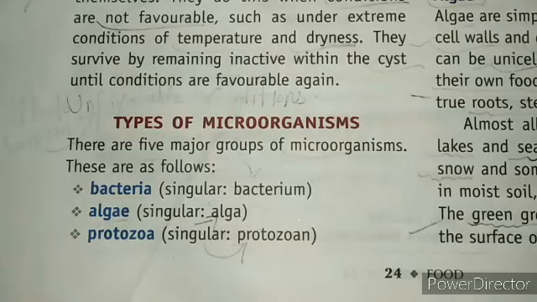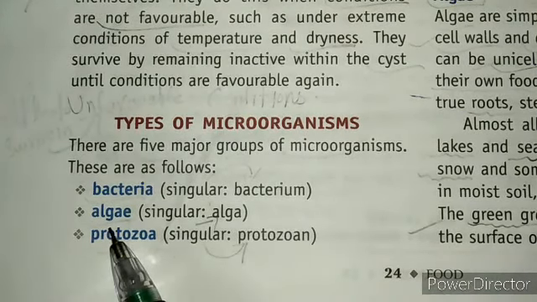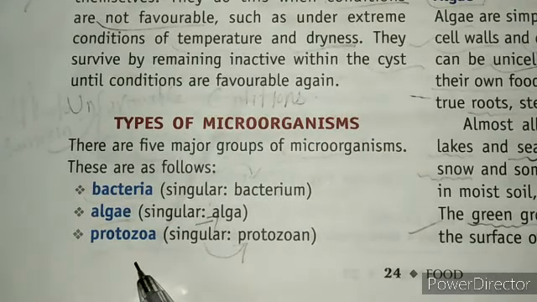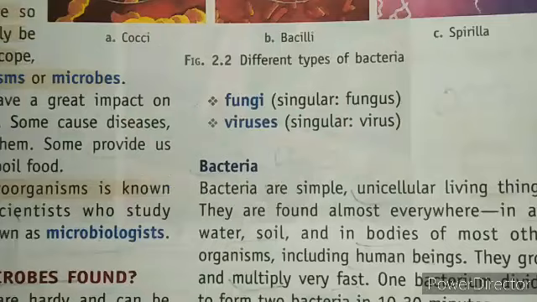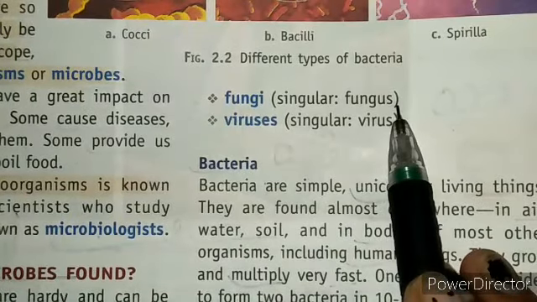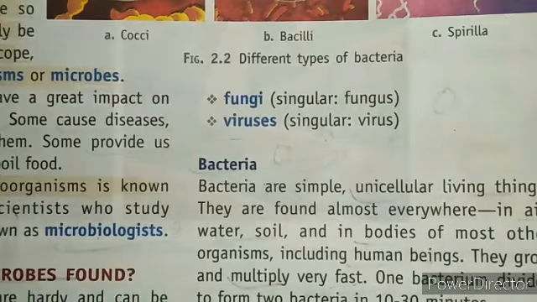So here we have some types of microorganisms. The first one is bacteria, and its singular is bacterium, and algae, its singular is alga, and protozoa, its singular is protozoan. Next, fungi, and its singular is fungus. Viruses, singular is virus.